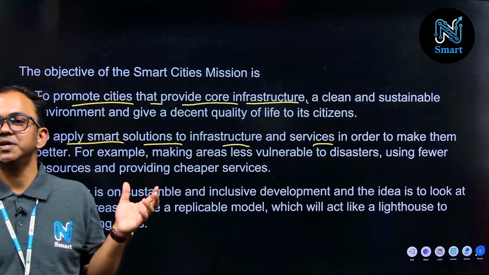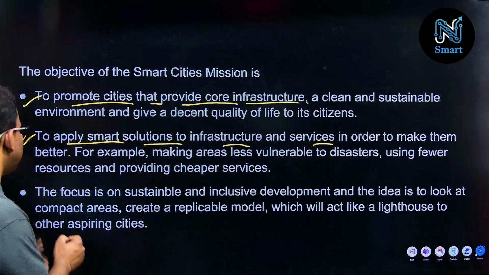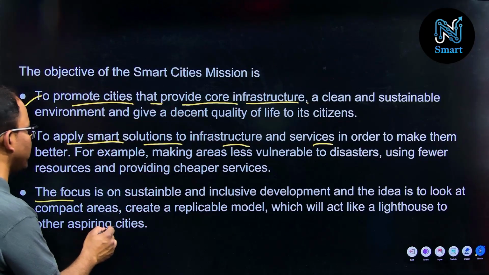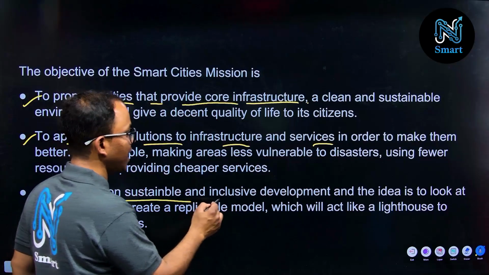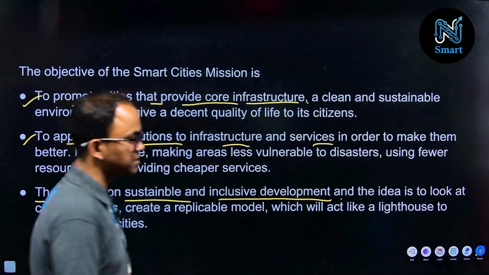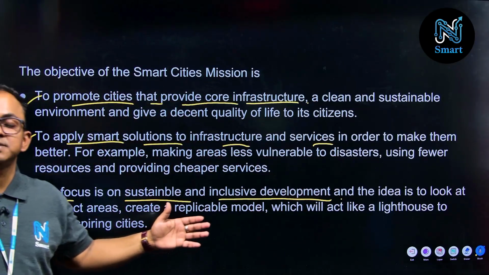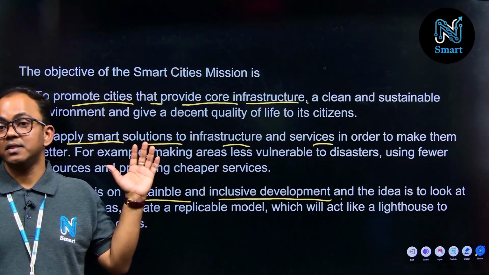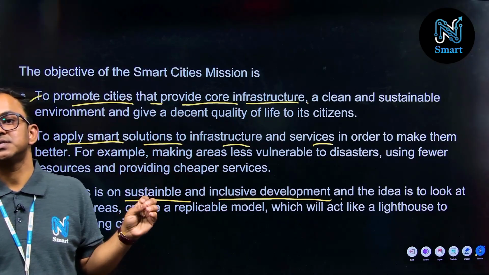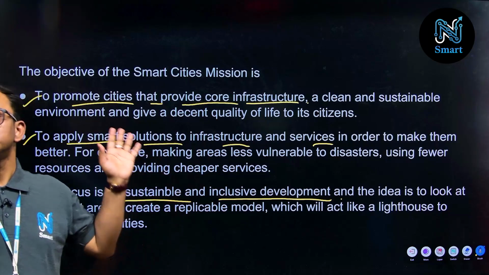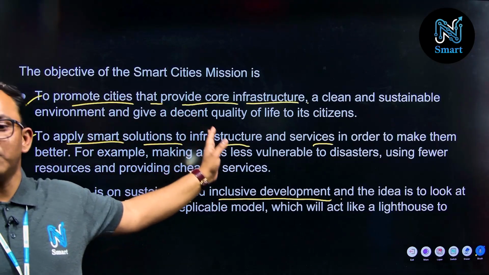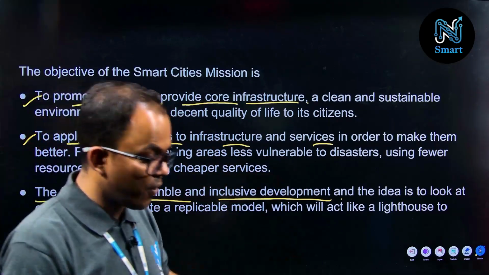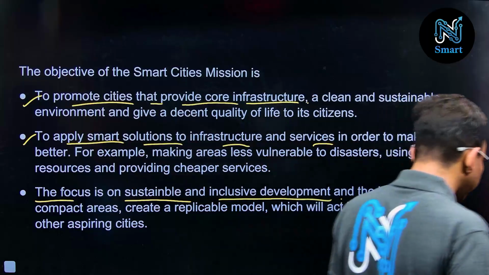Another objective is the focus on sustainable and inclusive development, right? So smart cities are also targeting a sustainable approach. Following are the objectives; you have to deliver these 3 points to get full marks from this question.